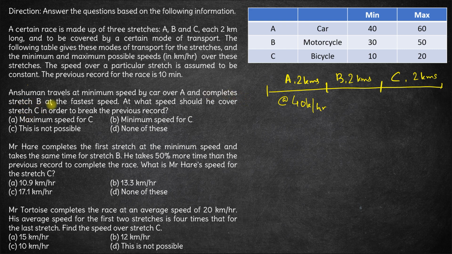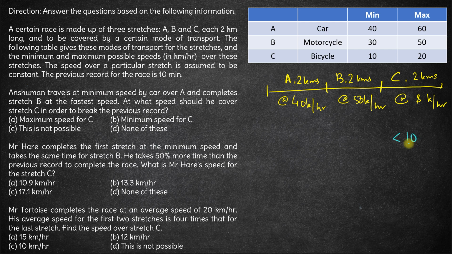And he completes stretch B at the fastest speed. The fastest speed in stretch B will be 50 kilometers per hour. Now the question is, at what speed should he cover stretch C in order to break the previous record? So let's say stretch C is covered at S kilometers per hour, so that the previous record is broken. The previous record is 10 minutes. So the total time taken by Anshuman for all these three stretches should be less than 10 minutes.